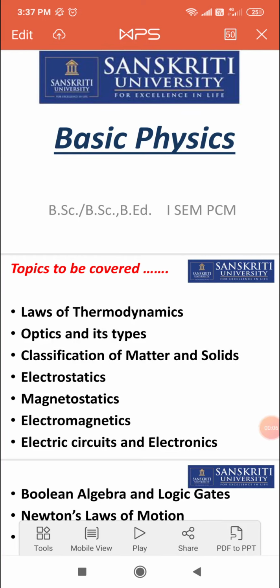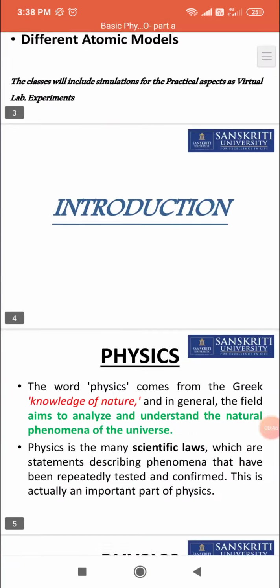Today we had our physics first class. That code was BFT109, that is Physics First. For basic introduction and basic knowledge, I think we all have to recall some of the basic concepts that we have already discussed in our bridge course classes. So for today's first class, I'm recalling some of the basic concepts of physics that we already discussed in bridge courses.